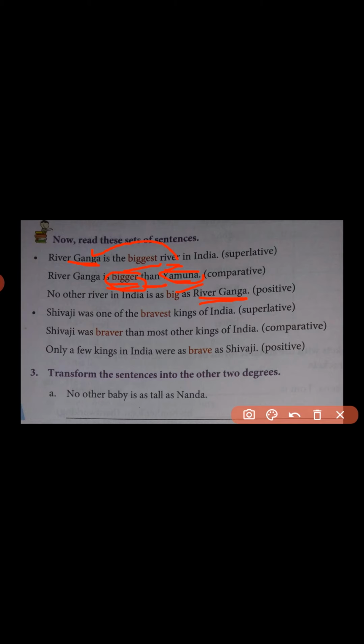But if we are changing this superlative degree into positive degree, then we are comparing no other river, common noun, that is river, but the no other of all the rest of the rivers in India, that is no other river in India is as big as river Ganga.